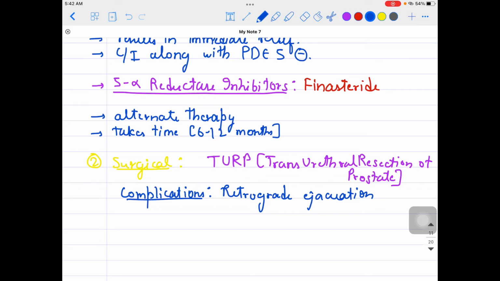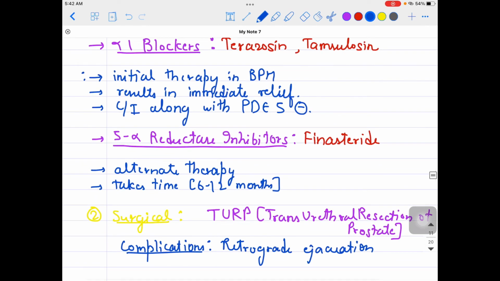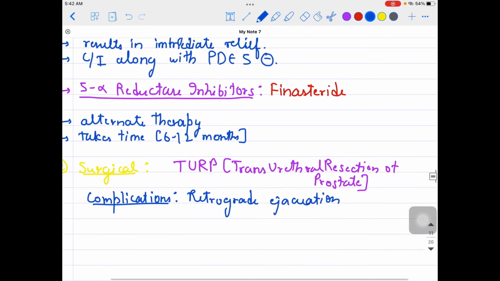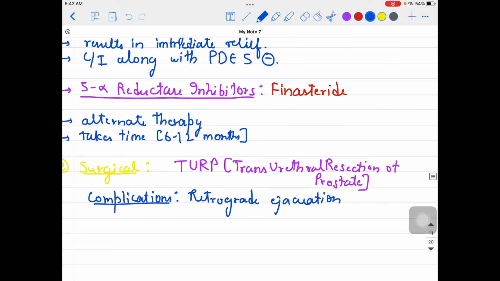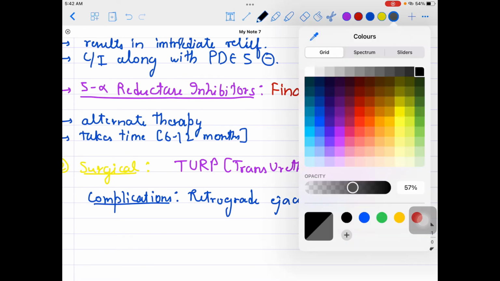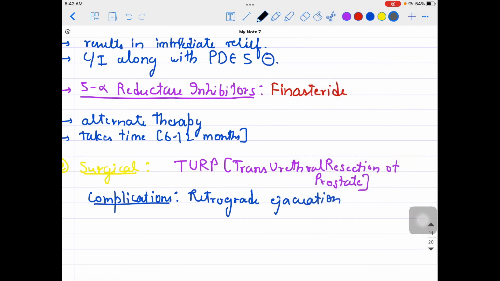So who are the patients in which we need TURP? The patients who are not responsive to medical management, for example alpha 1 blockers and 5 alpha reductase inhibitors. In practical scenarios, we use the combination, giving both kinds of drugs so that we can get better results.